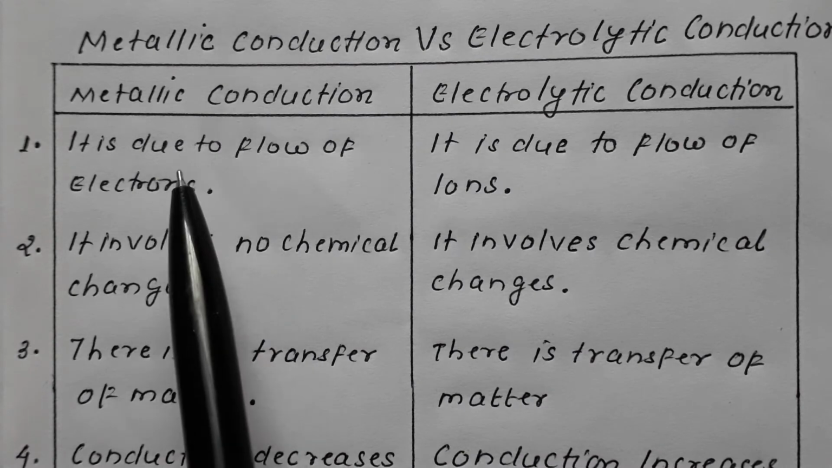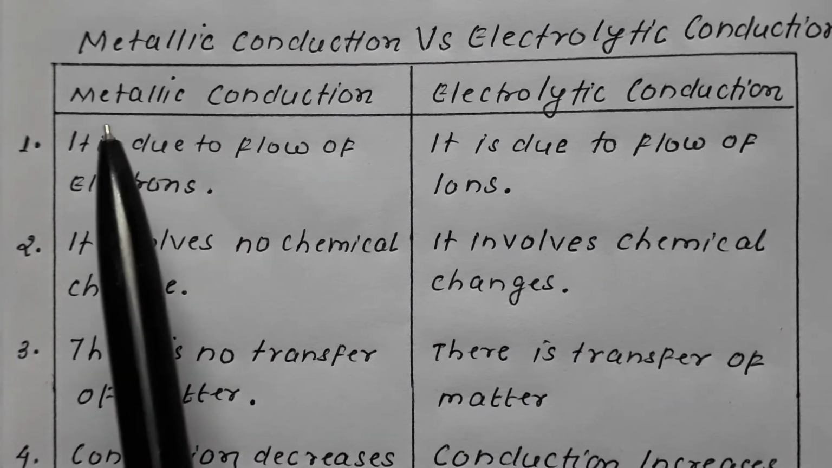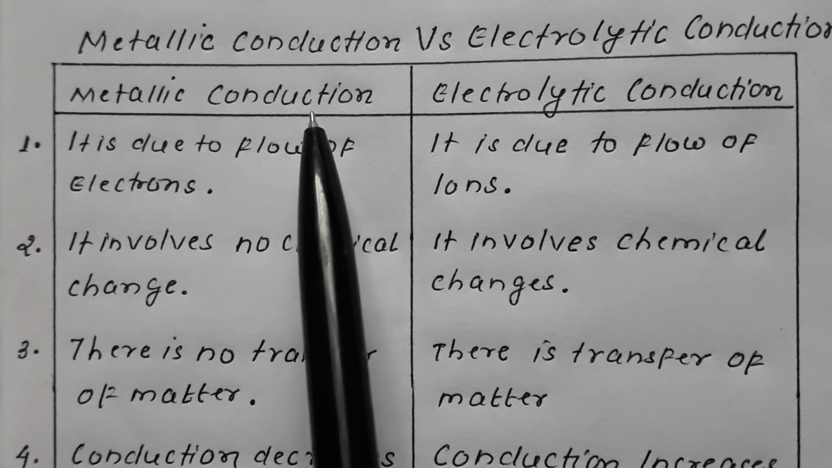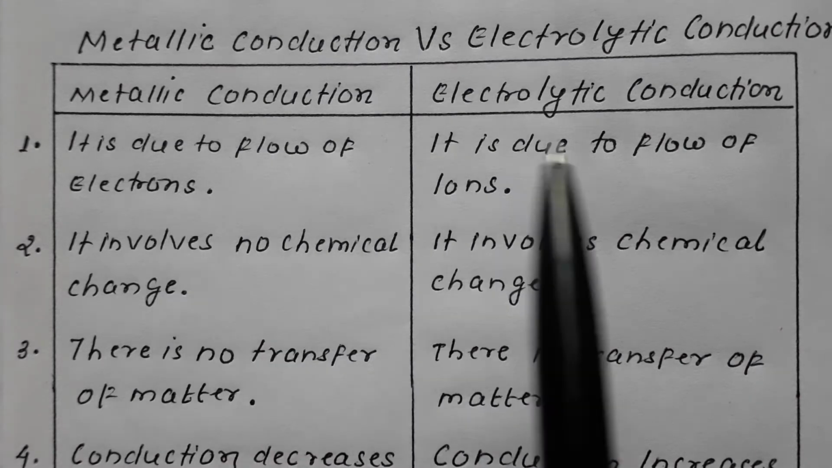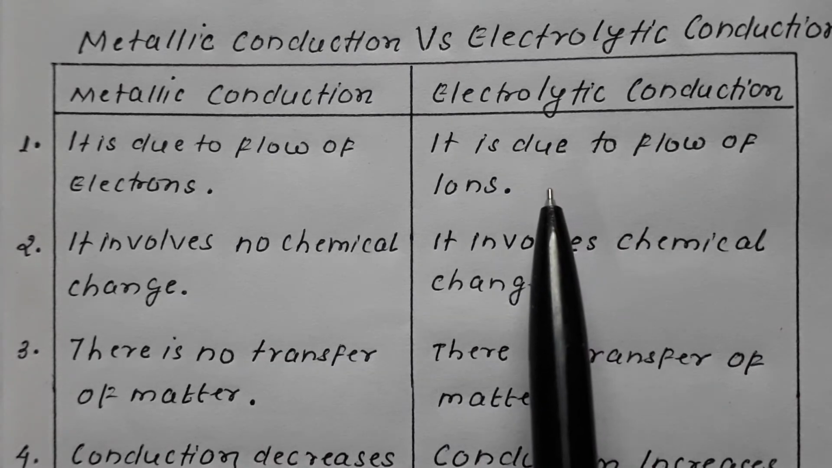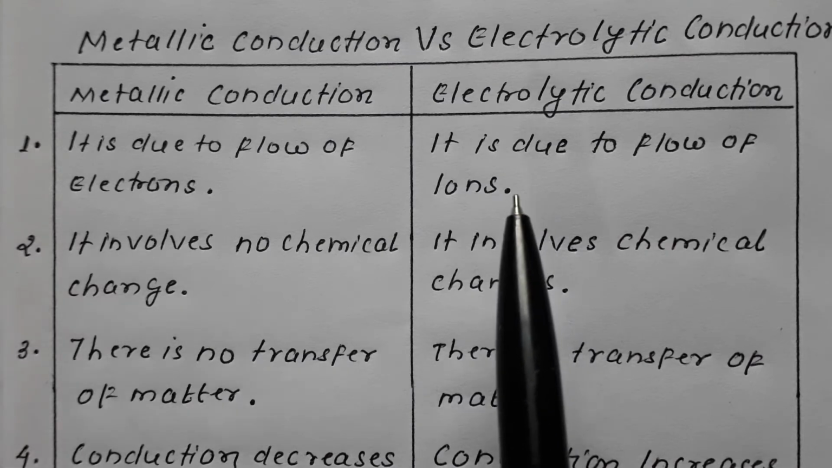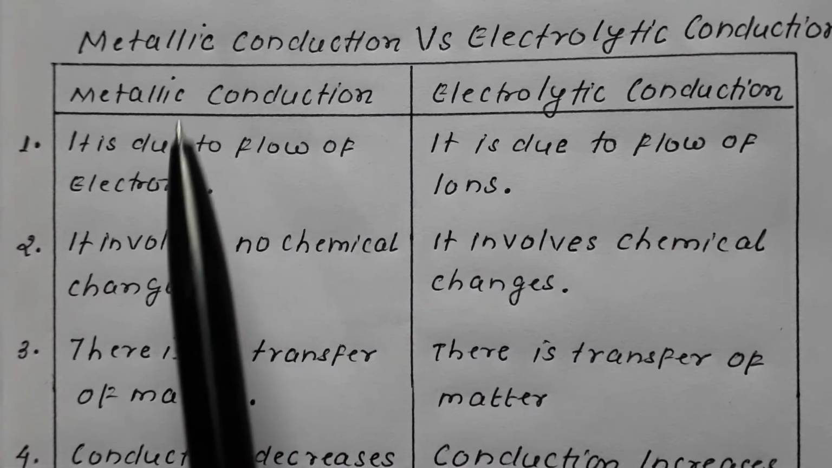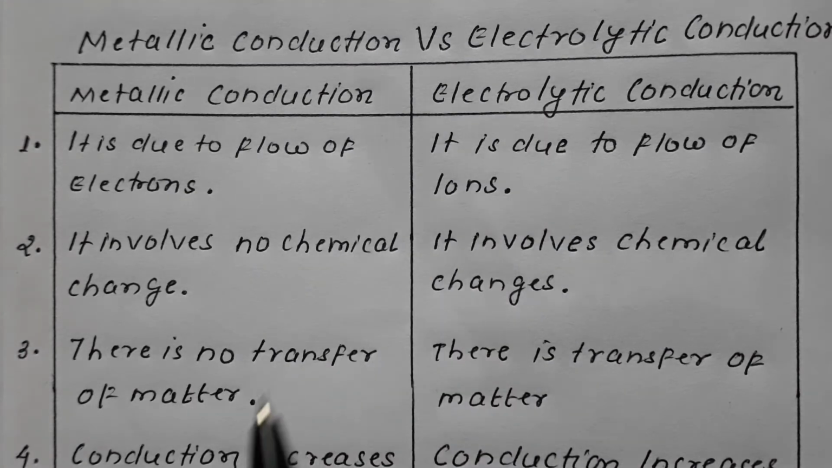So in case of metallic conduction, we say it is due to the flow of electron. The metallic conduction is due to flow of electron, whereas electrolytic conduction is due to flow of ions. Number one, very important: this is the mode of transportation. In metallic conduction it is electron, in electrolytic conduction it is ions.